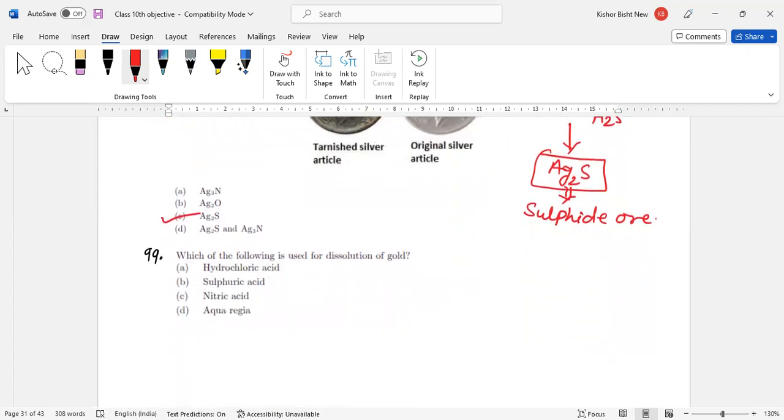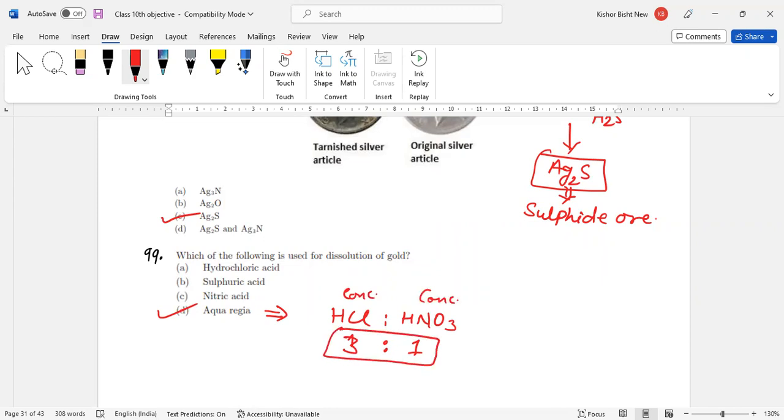Which of the following is used for the dissolution of gold? Hydrochloric acid, sulfuric acid, nitric acid, aqua regia. Aqua regia is the correct answer. What is aqua regia? Aqua regia is the mixture of HCl and HNO3 in the ratio of 3:1. This is concentrated HCl and concentrated HNO3 in the ratio of 3:1. That is called aqua regia, which is used to dissolve noble metals.